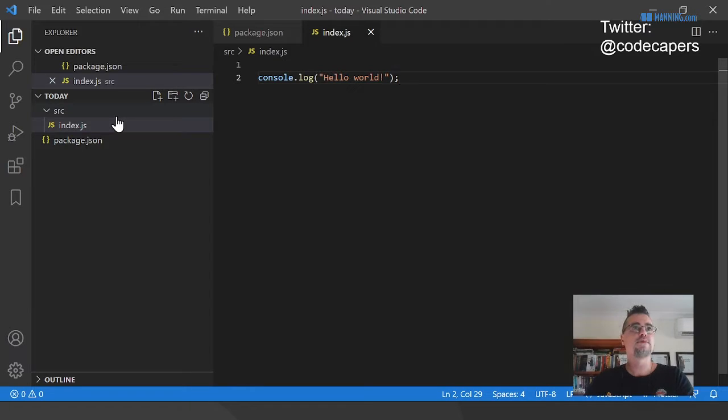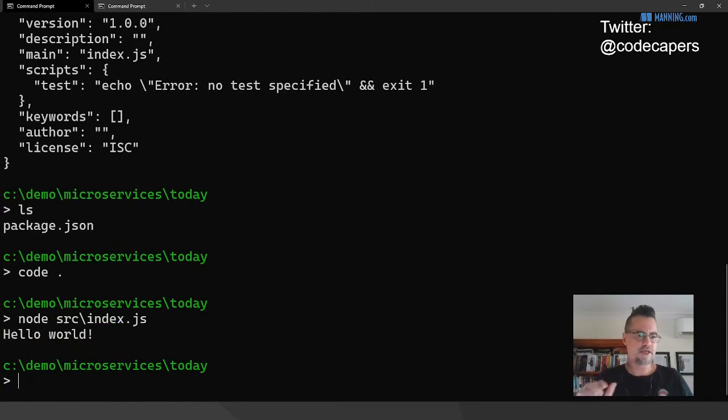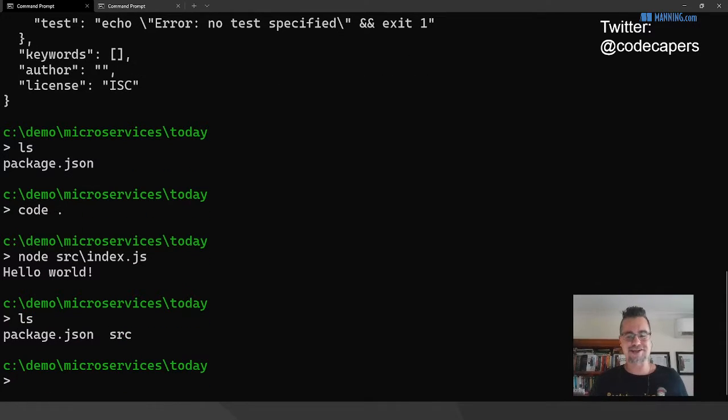And now we're going to switch back to my terminal and run that. So we're starting pretty basic. I'm running node, and I give it a file to run, index.js. We get our hello world. That's our starting point. Now, typically at this point, I've got some code. I've got a starting point.